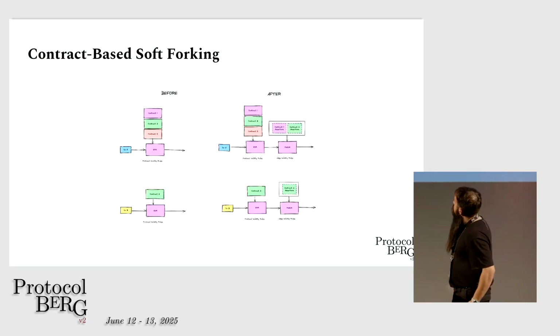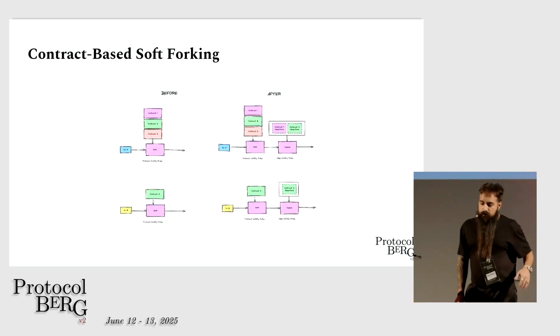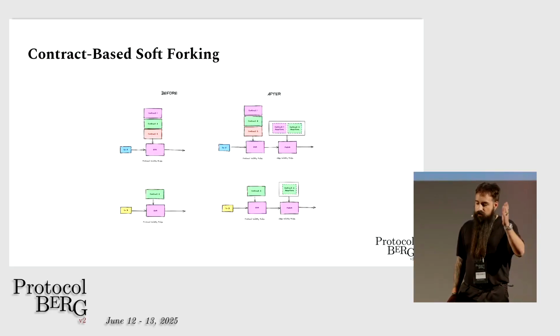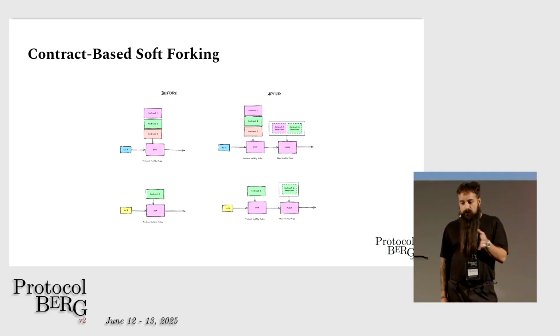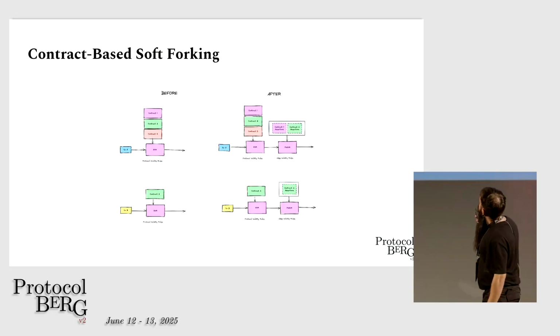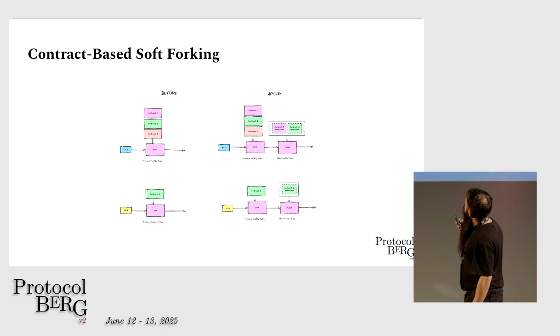So here is the diagram, which shows it pretty well. Before, you send a transaction, it touches some contracts, and then it goes through just the EVM. In this paradigm now, you have a transaction, it interacts with some contracts, and then it also has to go through a new system and check the assertions for it.